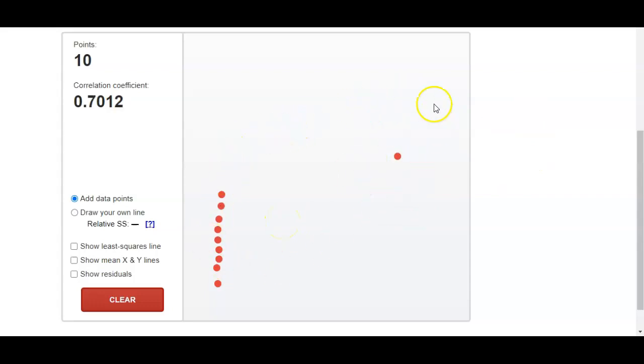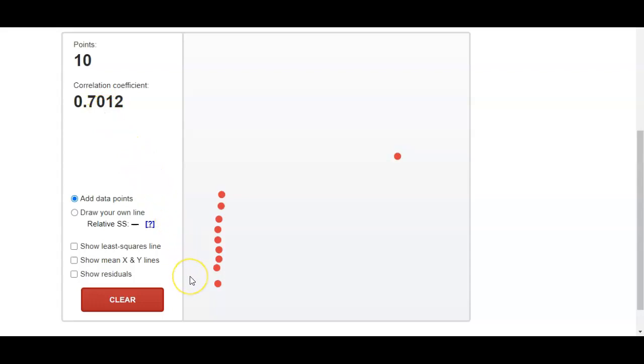Previous one I had kind of clusters of points that had a general upward pattern. This one I've got this vertical cluster and then this guy over here that's way different than the pattern of the first 9 dots. But guess what? Correlation is still about 0.7. So let's see what we're asked to do in part D now.